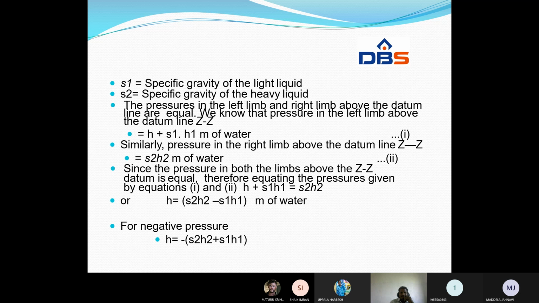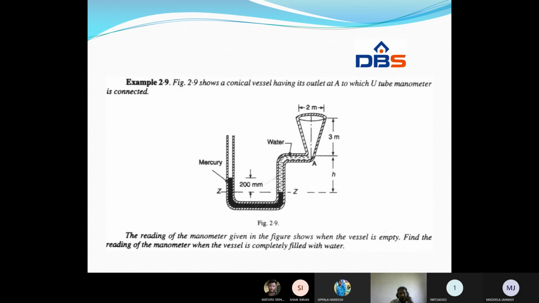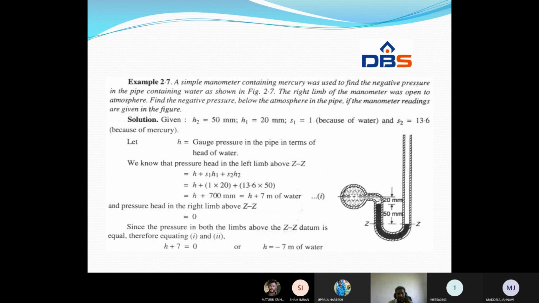And come to the next slide. This is one problem. A simple manometer containing mercury was used to find the negative pressure in the pipe containing water, as shown in the figure. The right limb of the manometer was open to the atmosphere. Find the negative pressure below the atmosphere in the pipe, if the manometric readings are given in the figure.